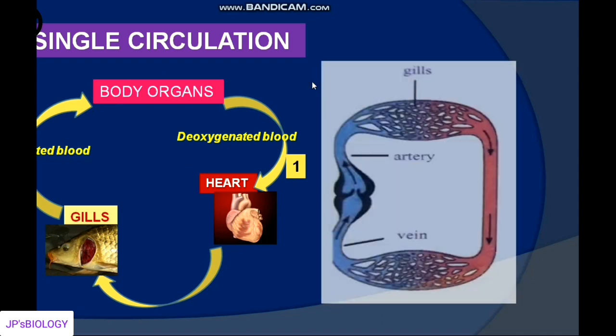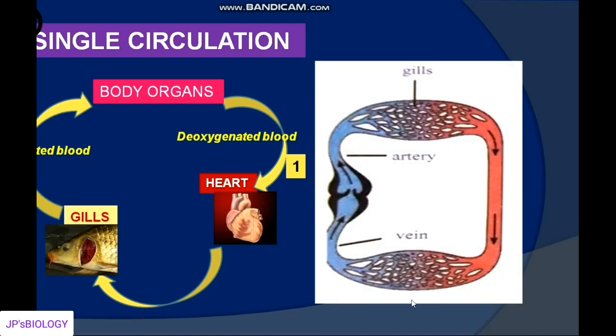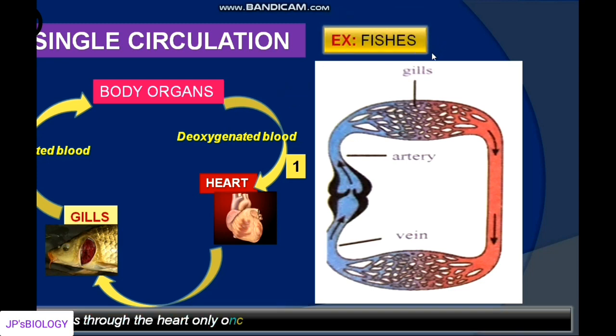So in this case, to complete one circulation, blood is reaching only once to the heart, hence it is called single circulation. In this image, you can observe the deoxygenated blood from different body organs is pumped to the heart through veins, and it is pumped to the gills for oxygenation. Once the blood gets oxygenated, it is directly pumped from gills to different body organs. So to complete one circulation, blood is reaching only once to the heart, hence called single circulation and seen in fishes.